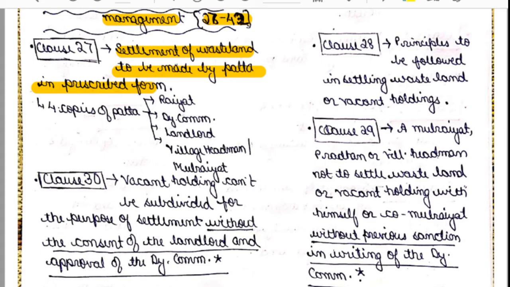Okay. Now clause number 29 talks about a Mool Rayyat, Pradhan or village headman not to settle wasteland or vacant holding with himself or co-Mool Rayyat without previous sanction in writing of the deputy commissioner.